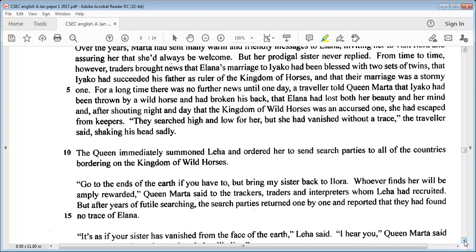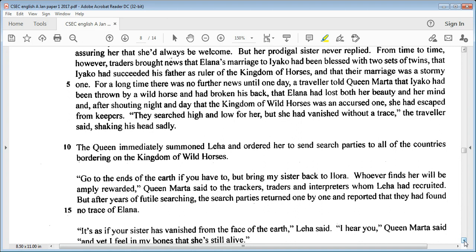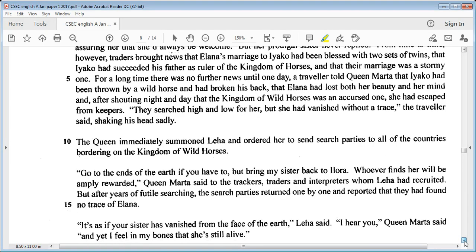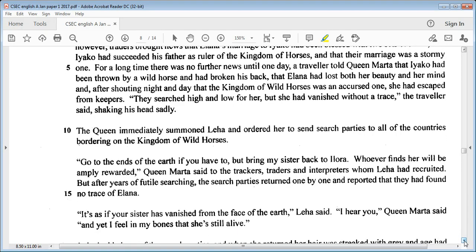Go to the ends of the earth if you have to, but bring my sister back to Ora. Whoever finds her will be amply rewarded, Queen Martha said to the trackers, traders, and interpreters whom Leah had recruited.